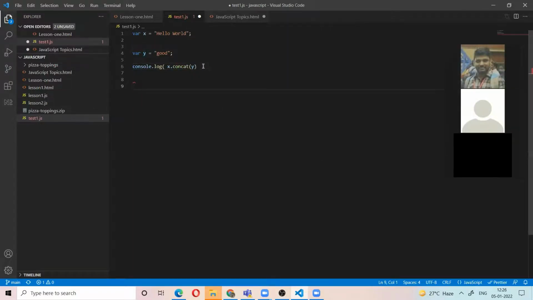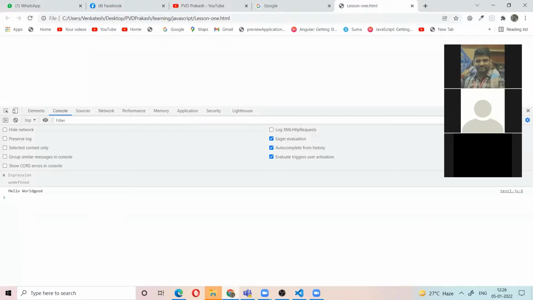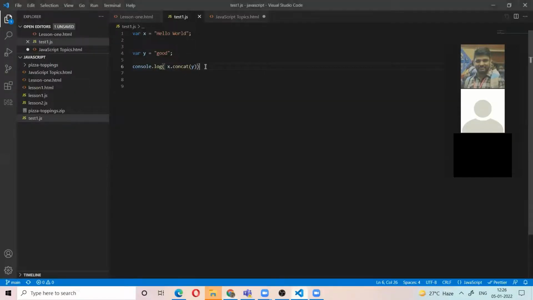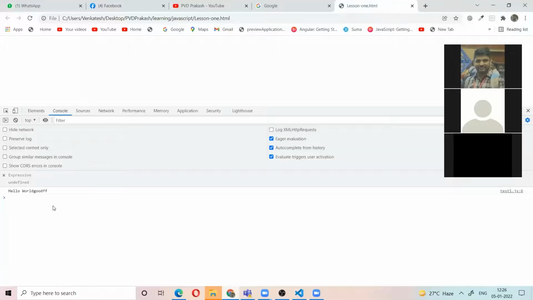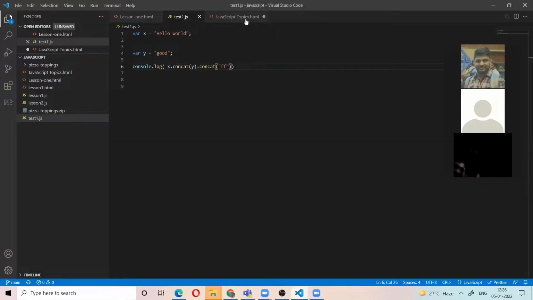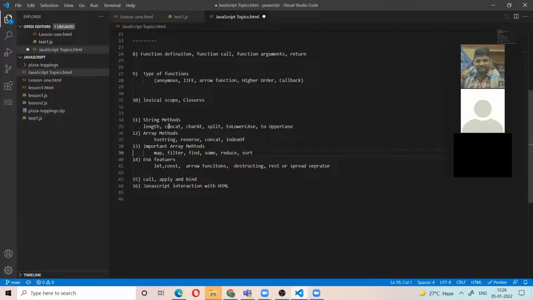So x.concat. We use the concat method to add multiple arrays, and again it is concat. So this is the concat method. I explained length, concat, and split.